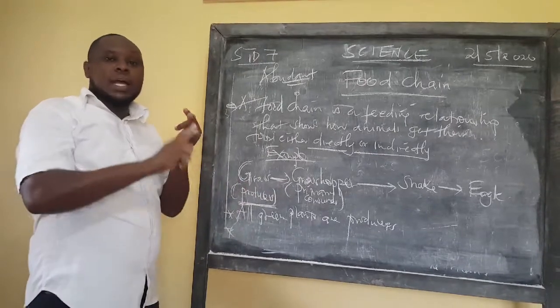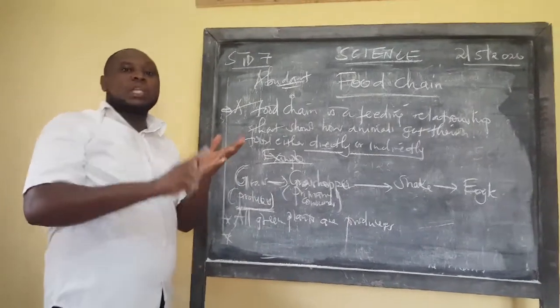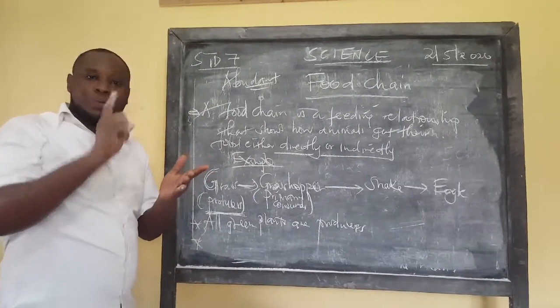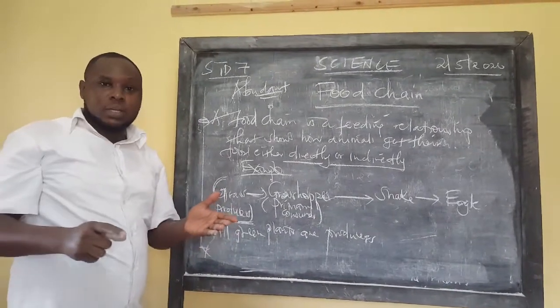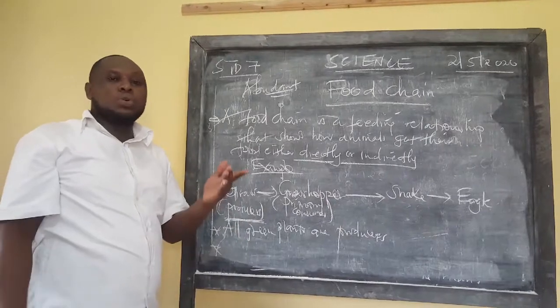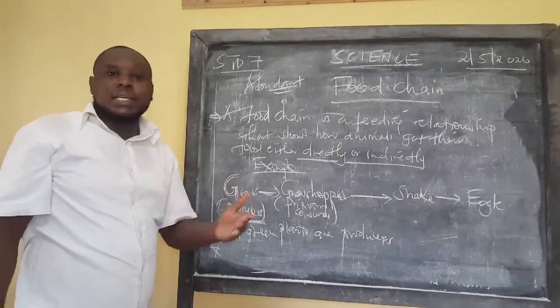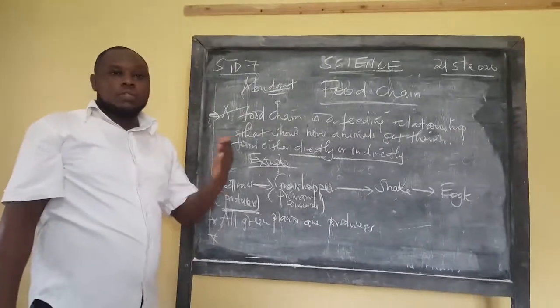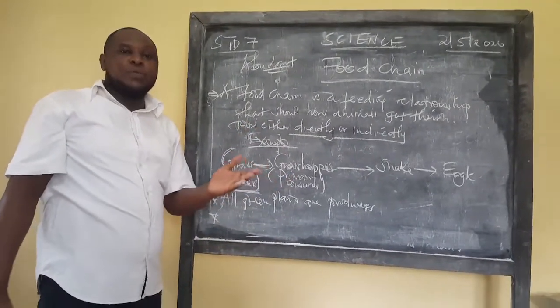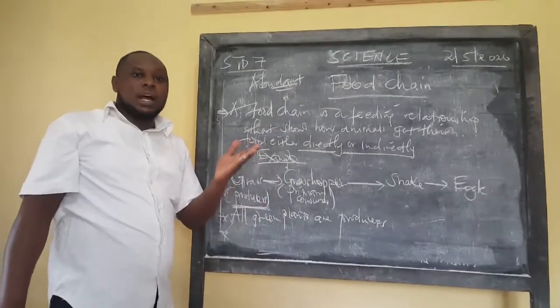We can talk about the gazelle, talk about the cows, we can talk about the sheep, we can talk about any grazers and browsers. We talk about browsers, we talk about those that feed on both grass and twigs, the leaves. Like the case of a giraffe. Giraffe feeds on both grass and the twigs.